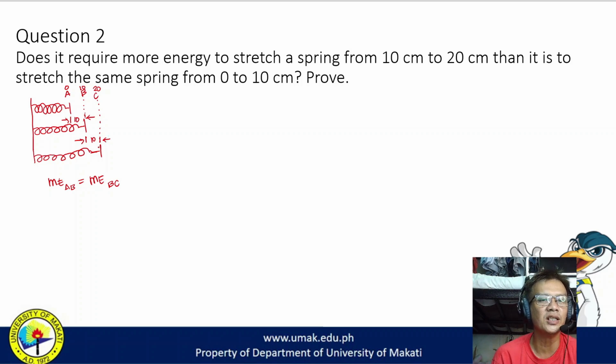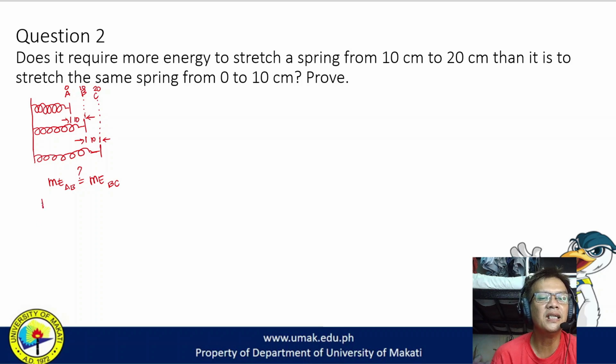Ano yung mechanical energy niya from A to C? Okay? Yan, question mark. So to solve that, aalamin natin ano yung mechanical energy niya from A to B at kumpara natin sa mechanical energy niya from A to C. So, the mechanical energy from B to C is the mechanical energy from A to C minus the mechanical energy from A to B. Ulitin ko.